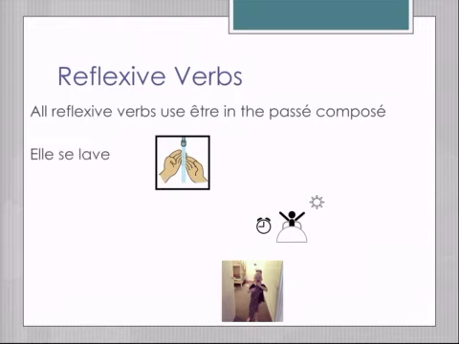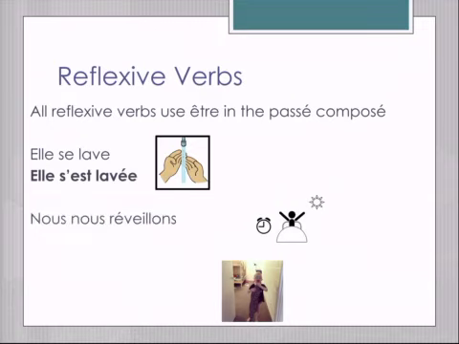So, elle se lave, she is washing herself. That se means she's doing it to herself. Turns into elle s'est lavée, she washed herself. And because it's a girl, you have to add the extra E. Nous nous réveillons. We wake ourselves up. Turns into nous nous sommes réveillés. Now, because nous has more than one person in it, we have to add the extra S.